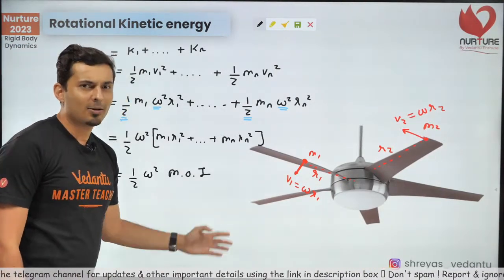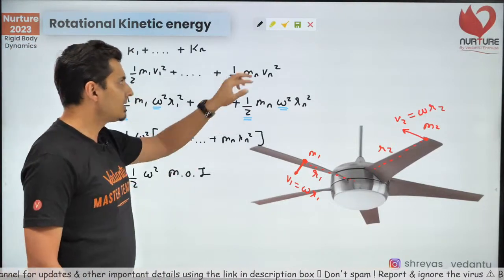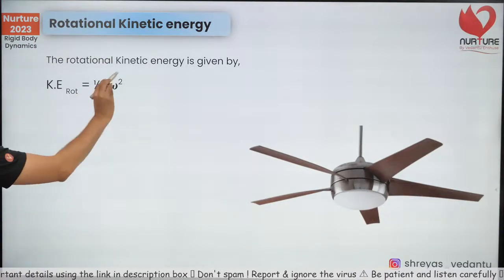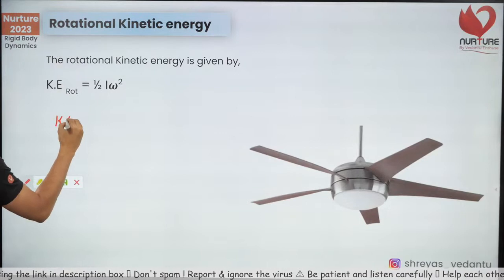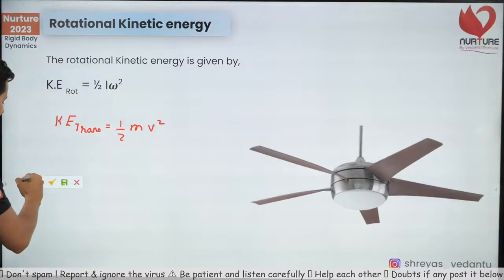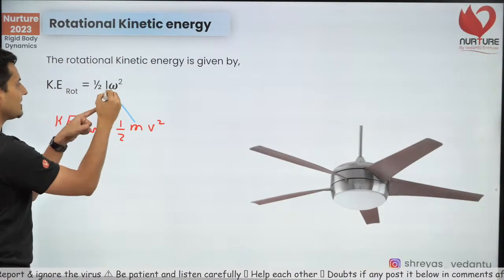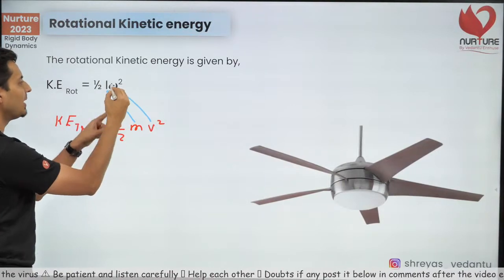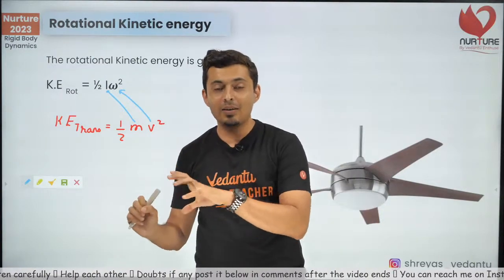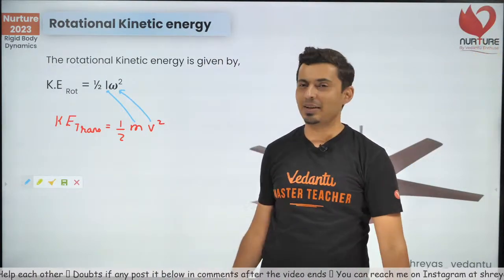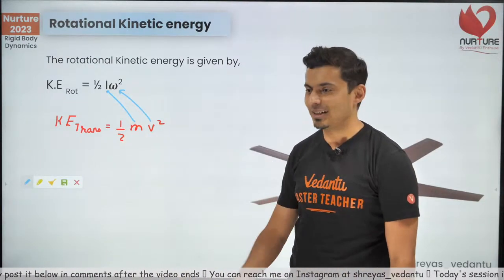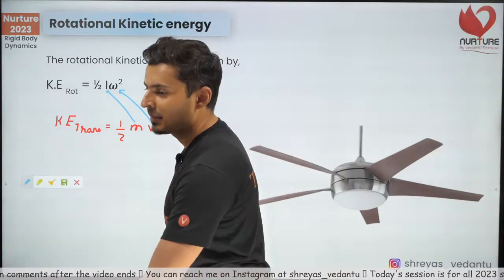Now if you are wondering how do I remember this formula? Well, this derivation is obviously important, but this formula of rotational energy, which is half I omega square, is very easy to remember because kinetic energy of translation is half mv square. And notice the resemblance. Mass is similar to moment of inertia, velocity is similar to angular velocity. So instead of half into mass into velocity square, here it is half into moment of inertia into angular velocity square. That's the only difference. So that's very easy to remember. Yes, they are all rotational equivalents. Correct, Roshni? Exactly.